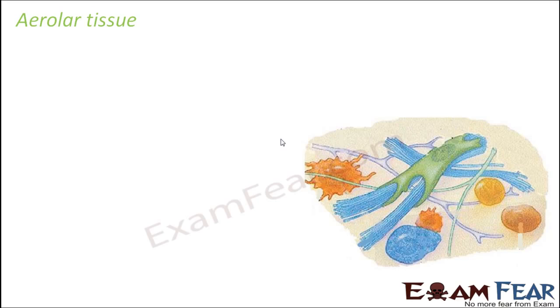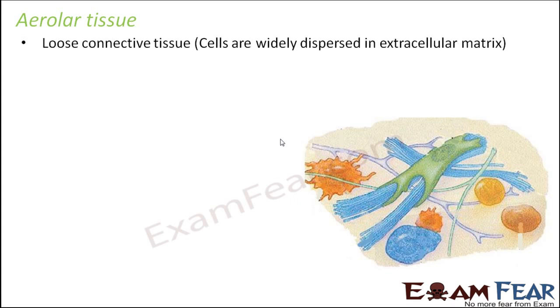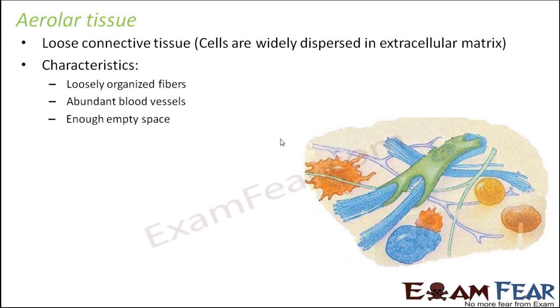Now we will talk about the loose connective tissue, where it is not that densely packed. There is quite a lot of empty space. So in that we are going to discuss two tissues. One is areolar tissue, the other one is adipose tissue. So first we will start with areolar tissue. It is a loose connective tissue, that is, cells are widely dispersed in extracellular matrix. So there are a lot of spaces between two cells. It is not that they are very compactly arranged. Some of the characteristics of areolar tissue are loosely organized fibers, abundant blood vessels and enough empty space, and because of this enough empty space they are called loose connective tissue.